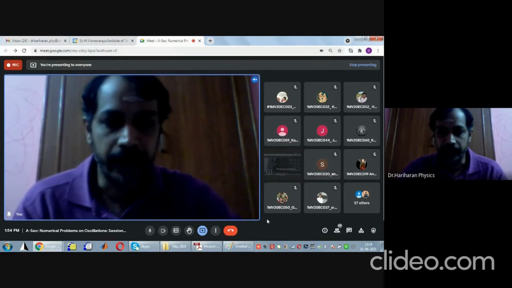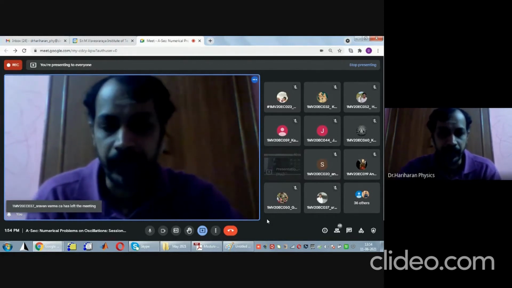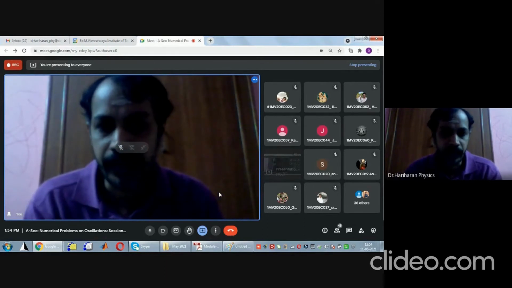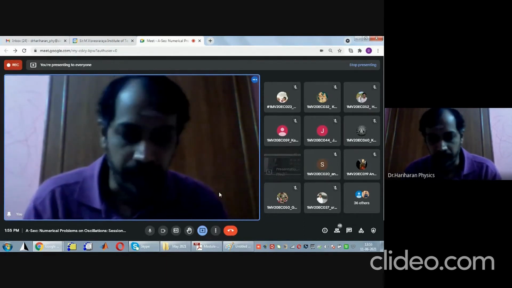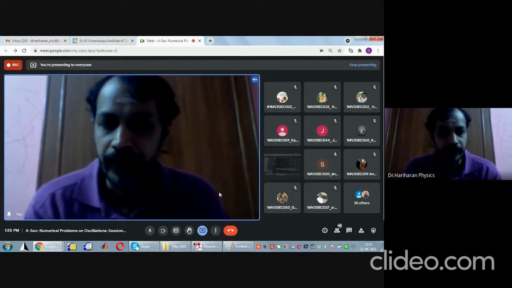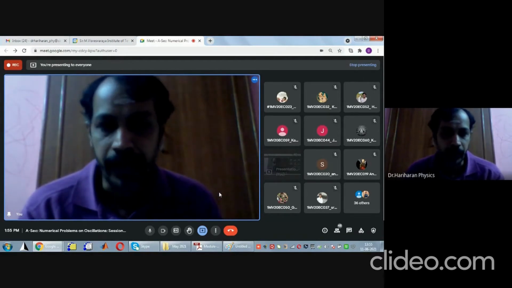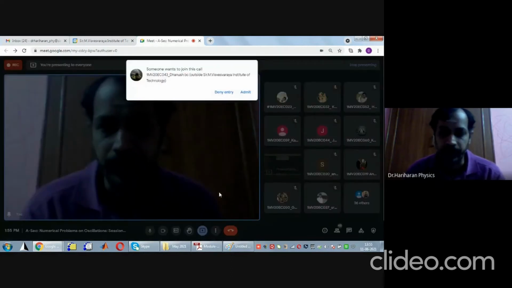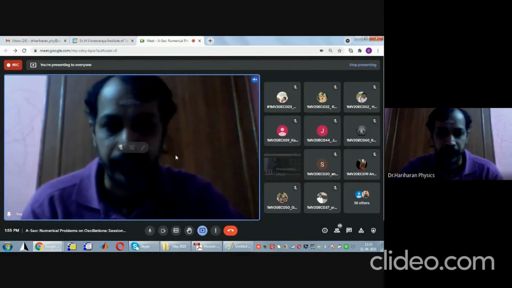In the last class, I also highlighted one important thing: do not blindly substitute the values. First express the quantity in question in terms of known quantities, and then the substitution should be the last stage of your calculation or problem solving. I emphasized it by giving OTP as an example.